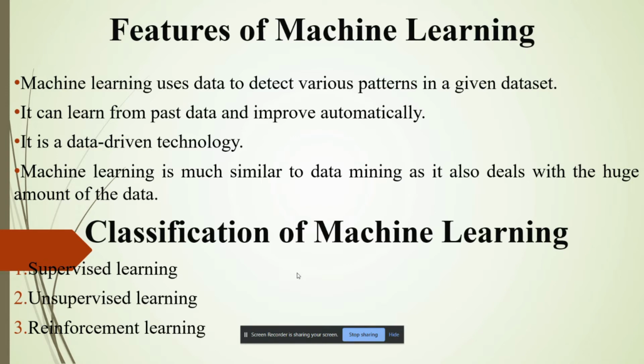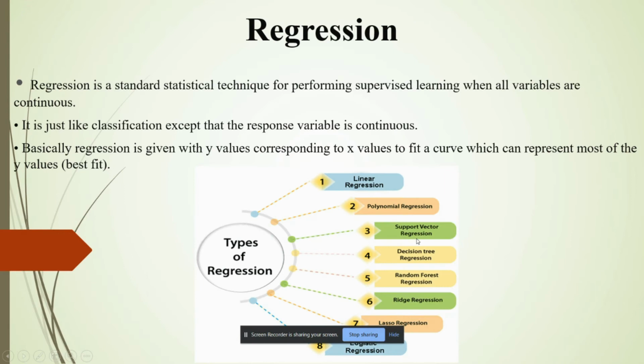Reinforcement learning. Reinforcement learning is a feedback based learning method in which a learning agent gets a reward for each right action and gets a penalty for each wrong action. Now further we are going to study regression analysis in machine learning.